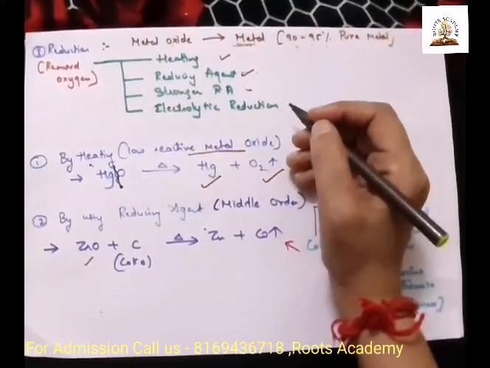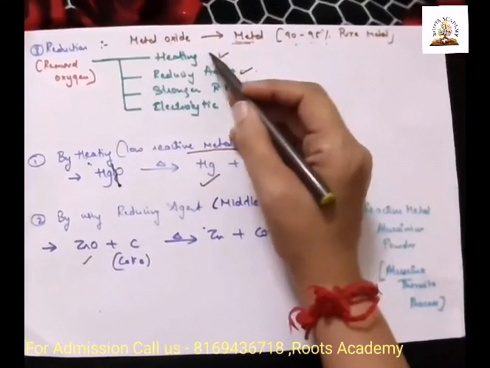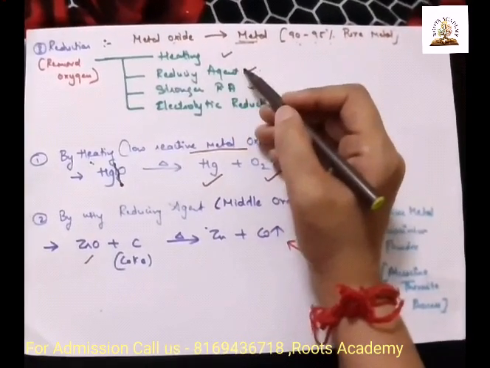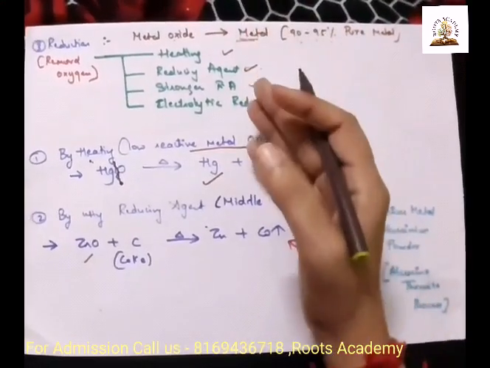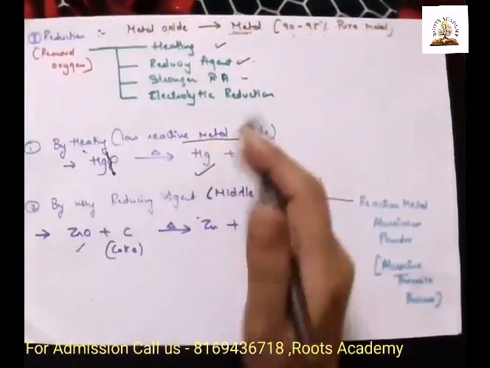This reduction is carried out by heating, by using a reducing agent, by using a stronger reducing agent, or by using electrolytic reduction. If one doesn't work out, we are going to use the next. So by these four methods we carry out the reduction.